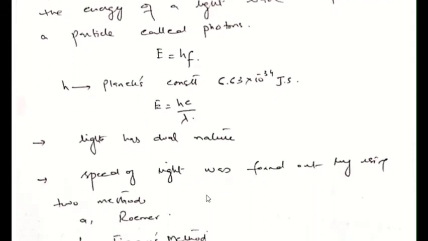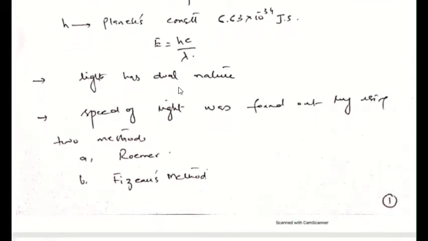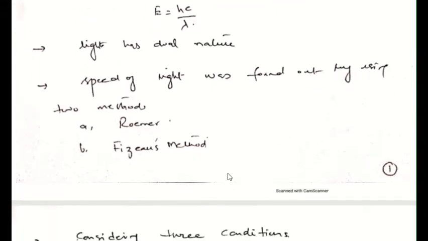Now we know that light has dual nature, and this was told to us by De Broglie, who performed an experiment and showed that light has dual nature. The speed of light was found out by using two different methods. One is Romer's, and the second one is Fizeau's method. They performed separate experiments, and by performing these experiments, they concluded that the speed of light is 3 times 10 to the power 8 meters per second.